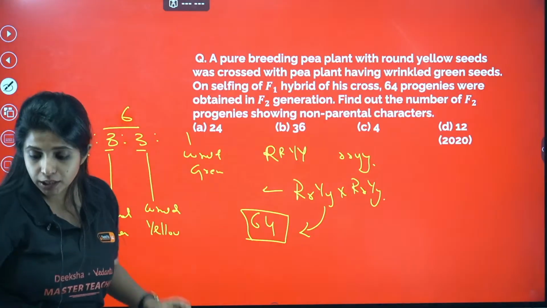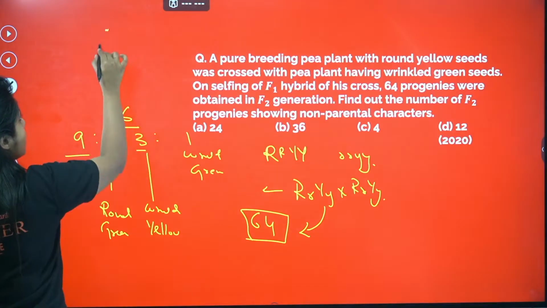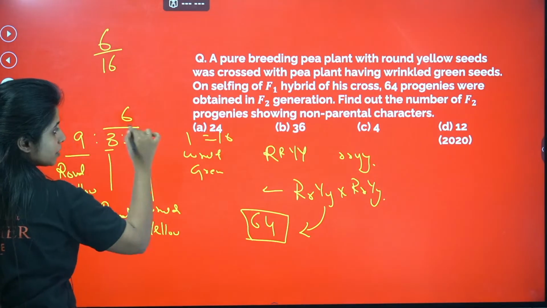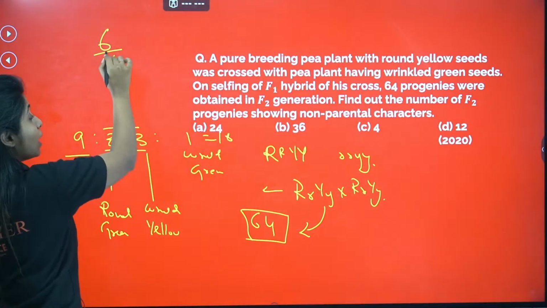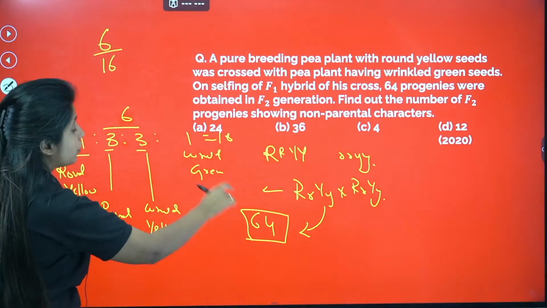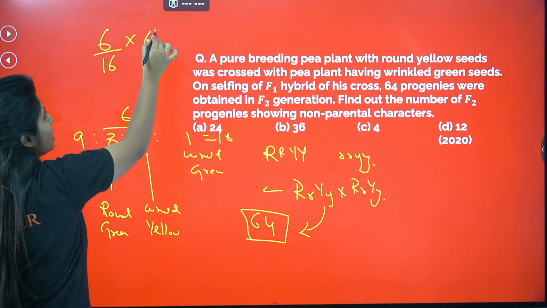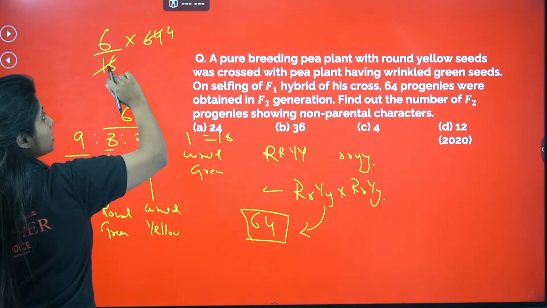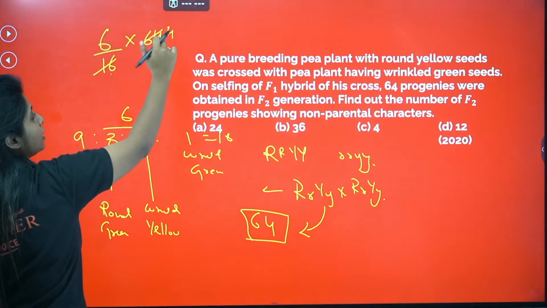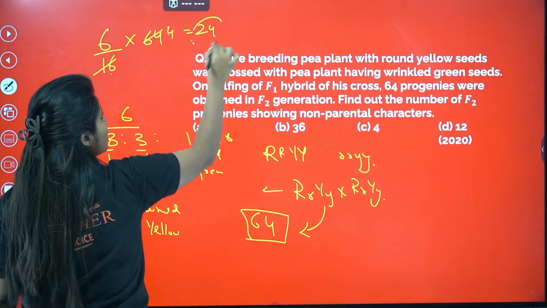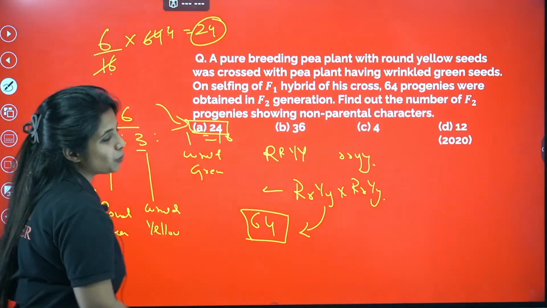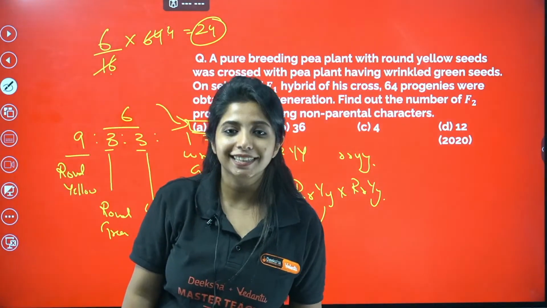If I have to find out of 64, what do I do? I just use this. 6 out of 16. This total was 16. 9 plus 3 plus 3 plus 1 is equal to 16. 6 out of 16 was non-parental. Now we have to find out of 64. So we multiply it by 64. 16 into 4, it becomes 64. 6 into 4, it becomes 24. Out of 64 progenies, 24 of them are going to have non-parental characters.